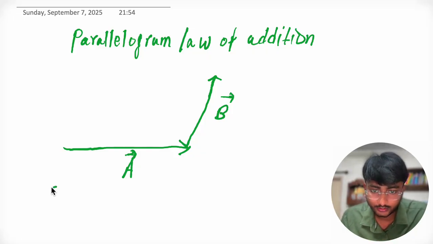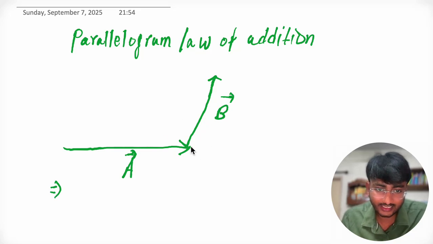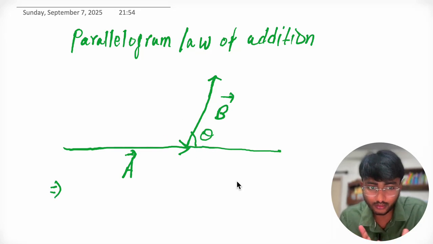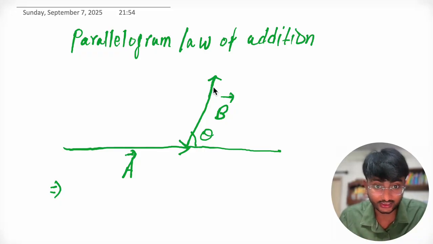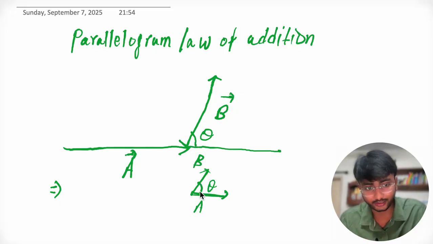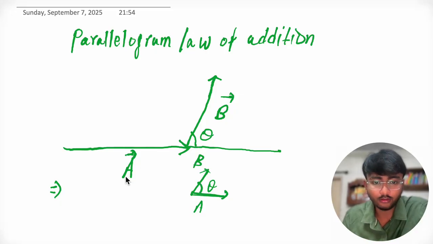Yes, we can. Suppose this angle is theta, the angle between the two vectors. Why? If we shift A parallelly, it looks like this. So this angle is theta, this is B and this is A, the angle between the A and B vectors.